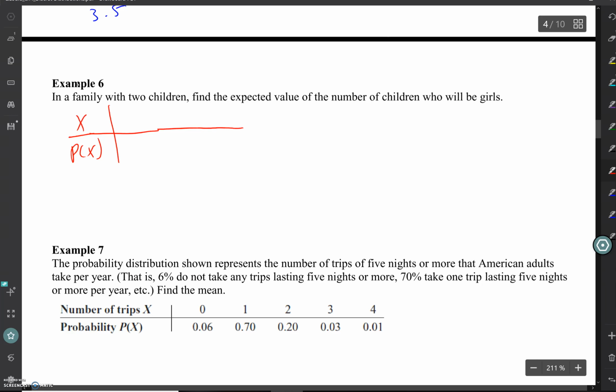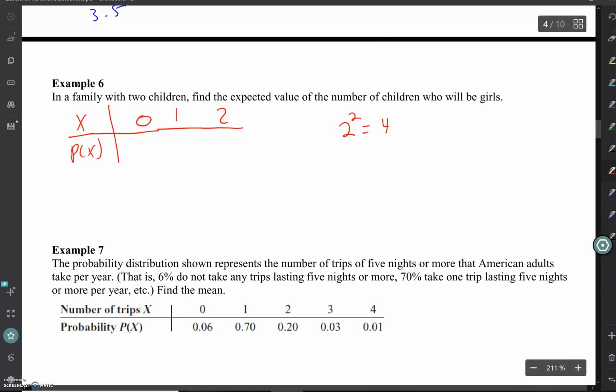All right, if x is the number of girls, what are the options for the girls? For how many you can have? 2 girls, one girl, and no girls. All right. Now, how many options do we have in our sample space total? If there's 2 options, you can be a boy or a girl, and you're having 2 kids.